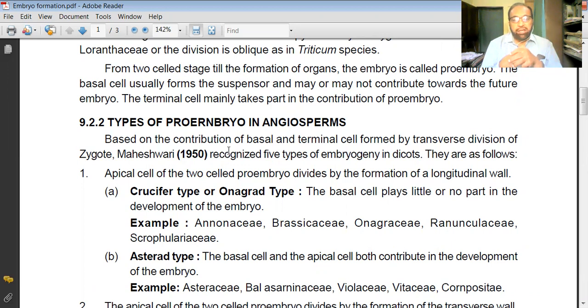According to Maheshwari, mainly there are two important types. The first one is the crucifer type or onagrad type. The second one is the asterad type. According to your syllabus, you are supposed to study the first type, called the crucifer type or onagrad type. In this, the basal cell present in the zygote plays a very important role, and that results in the formation of the crucifer type of embryo. The examples are Annonaceae, Brassicaceae, Onagraceae, Ranunculaceae, Scrophulariaceae. Brassicaceae was initially called Cruciferae. That's why the name is considered crucifer type.